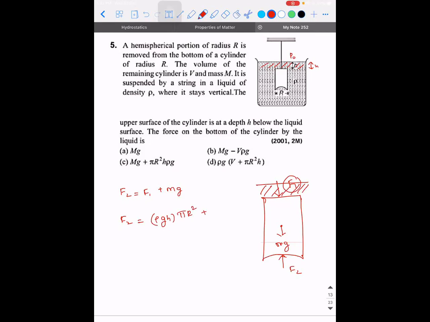plus what is the mass of the solid? You can directly write it as mg. Is there an option like this? mg plus rho g h pi r square. I think that's the answer. Option C. C is right.